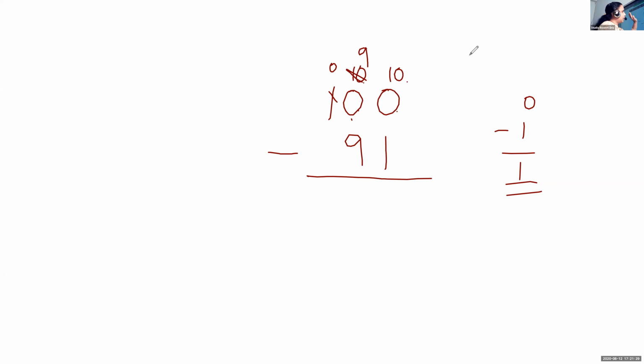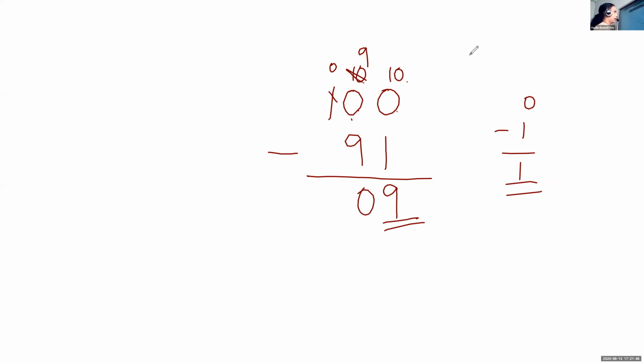You have to make the number on the top big. Then only you will be able to do it. So 10 minus 1 is 9. 9 minus 9 is 0. Here, 0. So the answer is 9.